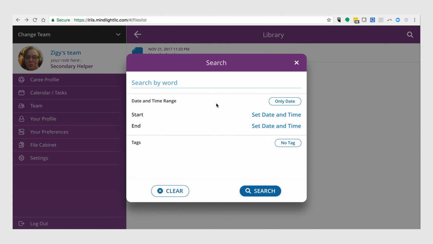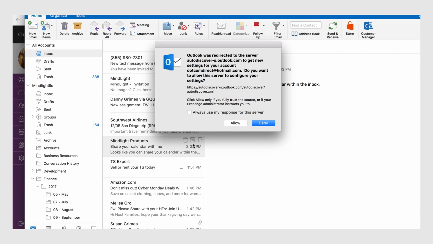Now we don't have any tags in this particular library, but if the primary helper had created tags, say that every time we go to therapy with my daughter, the lead therapist takes lead notes. She takes notes and shares them with the team. So we would tag those as lead notes. And that way, when a new person comes on board, or when one of the regular line therapists comes, they could just hit the lead notes and look at the lead notes. It's a nice way to organize files quickly, and it helps us a lot.